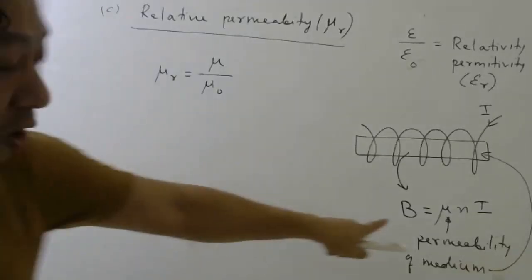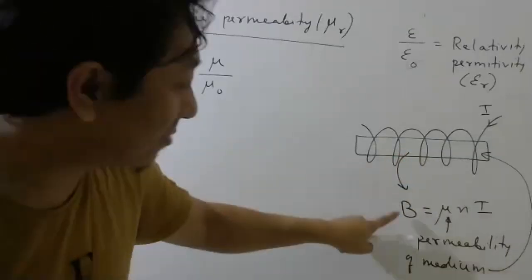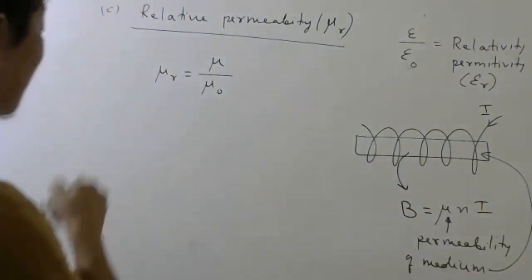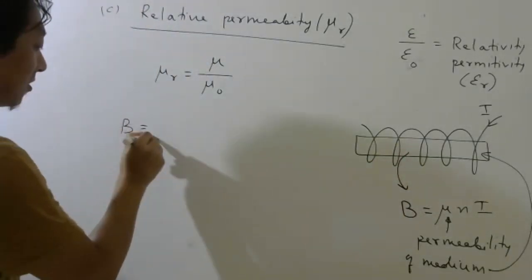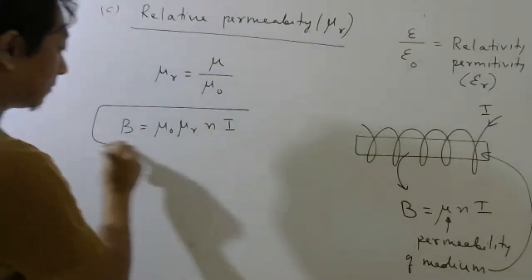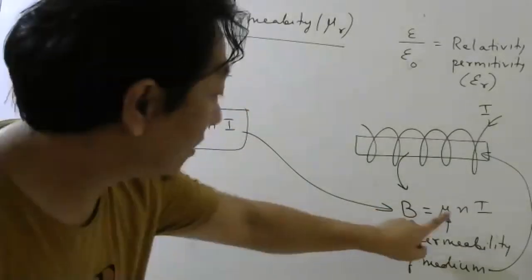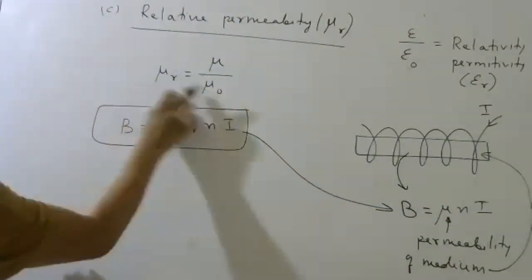Which means this formula for magnetic field inside the material, please understand, this is magnetic field inside the material, can be now written this way also: mu naught, mu r, Ni. Right? This formula I can also write this way, because mu is nothing but, if I cross multiply, mu naught mu r.